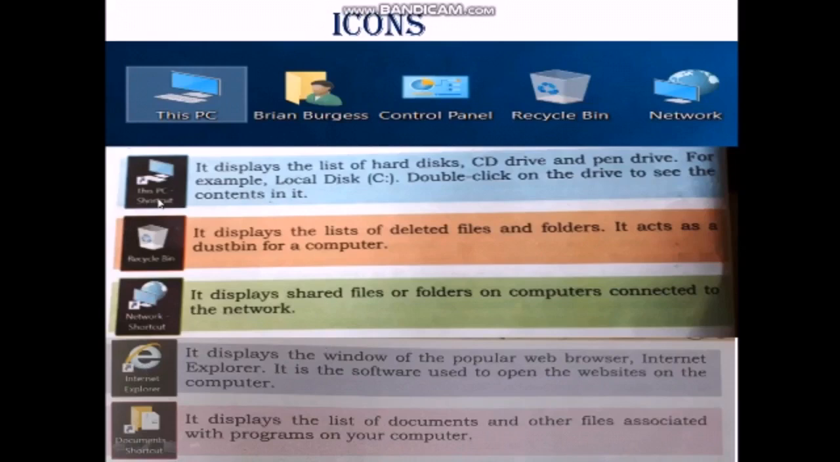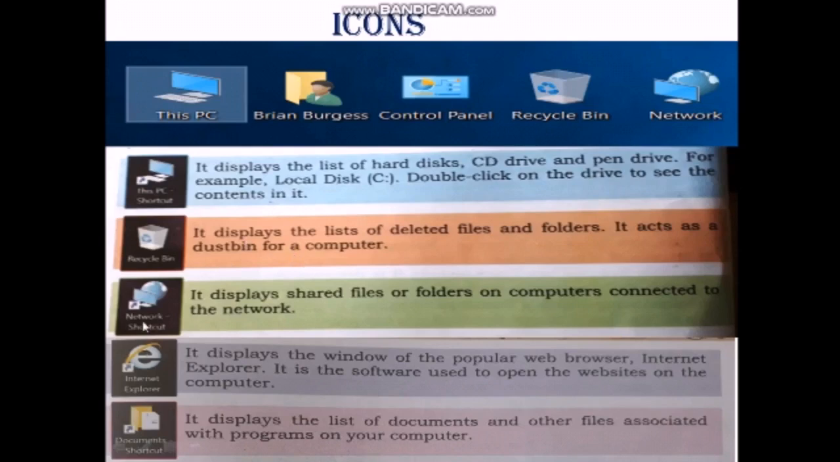In the This PC shortcut, it is used to display the list of hard disk, CD drive and pen drive. For example, if you double click This PC, you will be able to see what contents are present in it. Next one is recycle bin. The recycle bin is used to display the list of deleted files and folders. For example, if you delete any one of the files, it will automatically go to the recycle bin. The recycle bin is also called the dust bin for a computer.